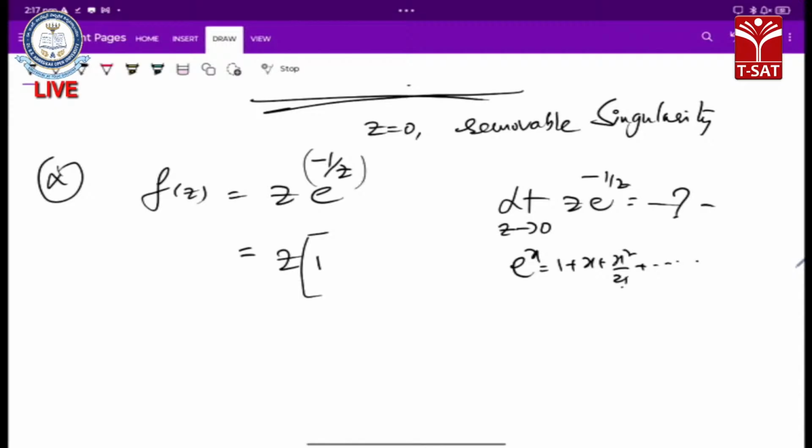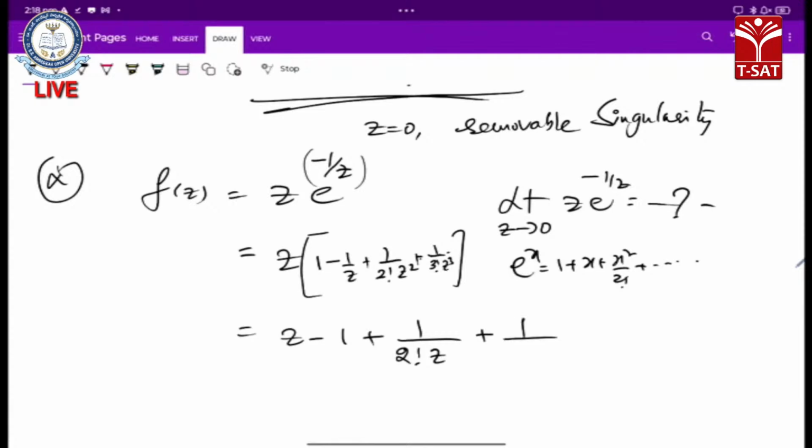So, 1 minus 1 by z plus 1 by 2 factorial into z square and so on. This is my expansion. Let us take z inside. Z minus 1 plus 1 by 2 factorial z, next term 1 by 3 factorial z square, and so on.